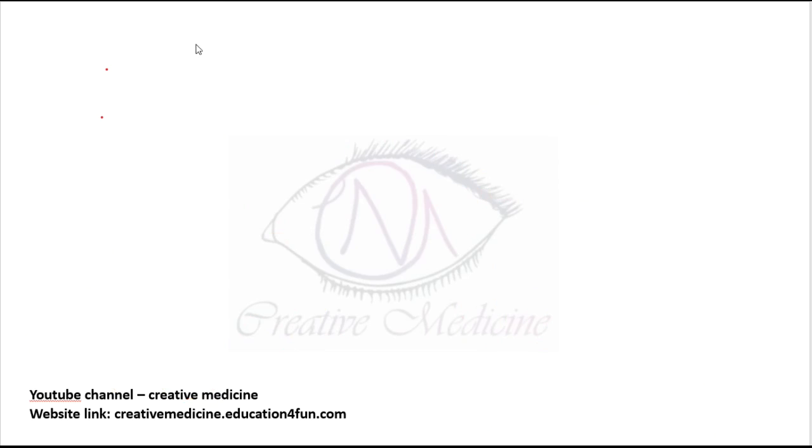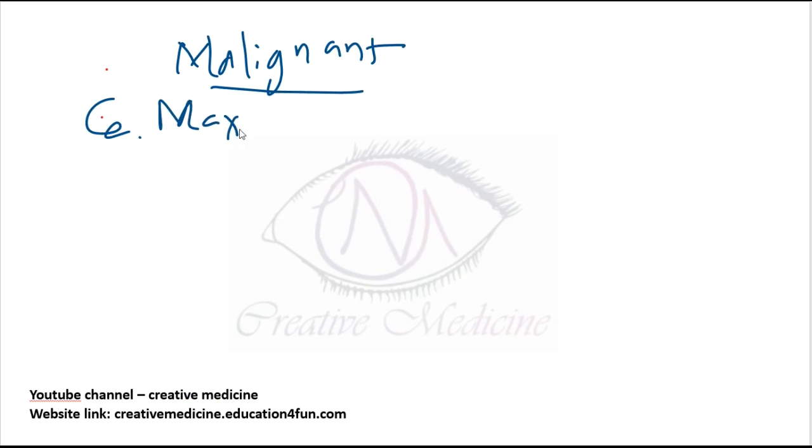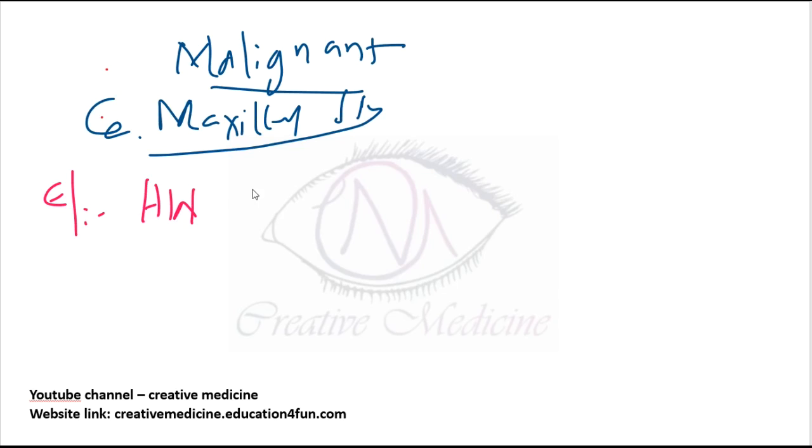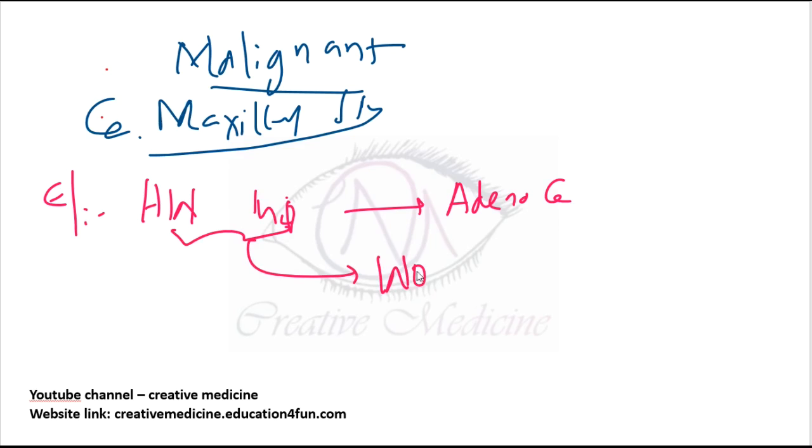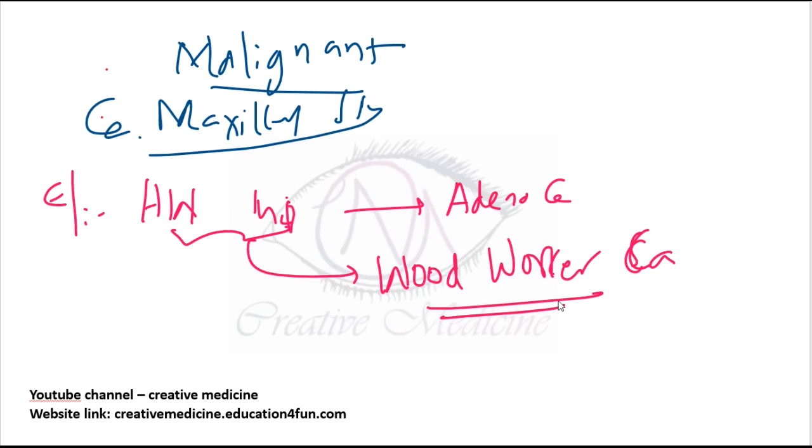Next, the next important tumor is malignant tumor of paranasal sinuses. In malignant tumors, we have carcinoma of maxillary sinus, which is important. In carcinoma of maxillary sinus, what are the etiological features? It is seen in the hardwood industry. Those who work in hardwoods are more prone to development of adenocarcinoma of ethmoid and upper nasal cavity. These individuals are called woodworkers, and this carcinoma is called woodworkers carcinoma.